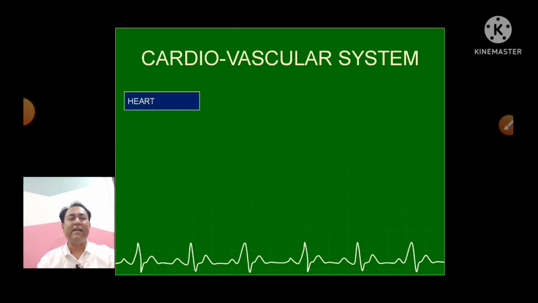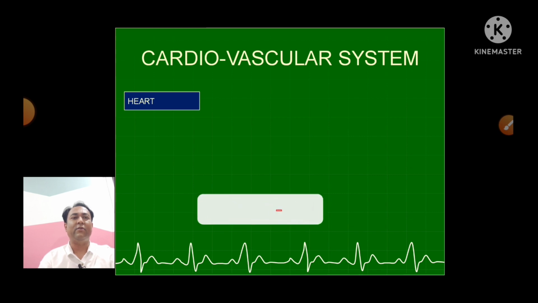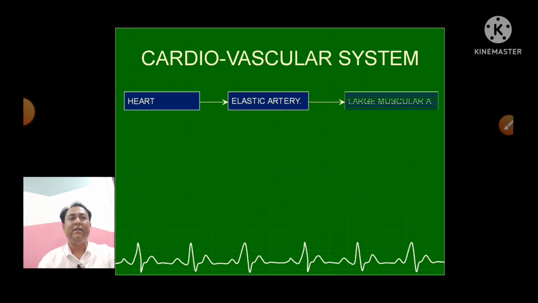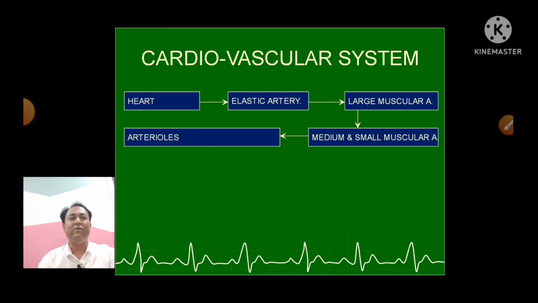This is the flow chart of how the blood circulates in our body. From the heart it goes to the elastic arteries, from there into the larger muscular arteries, from there into the small and medium sized muscular arteries, from where it goes to the arterioles, the smaller division of the artery, and from arterioles it goes to the terminal arterioles.